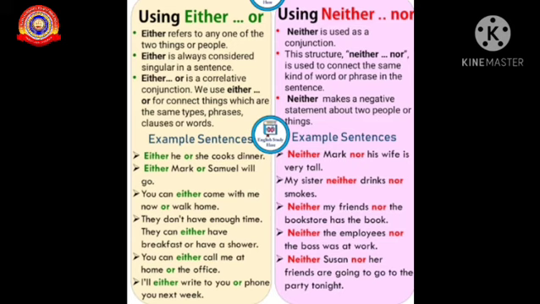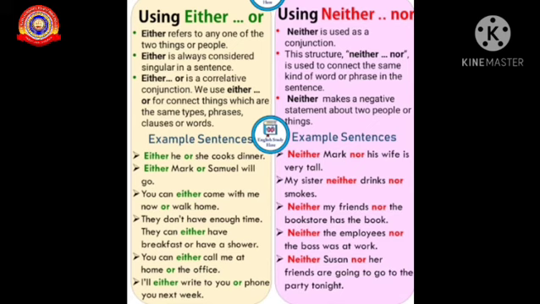But neither nor, it is used as a conjunction. Look here, neither. It sometimes makes a negative statement about two people or two things. This structure shows that it connects the same kind of words or phrases in a sentence. Look at the example here, neither Mark nor his wife is very tall. So that shows that both of them are short there.